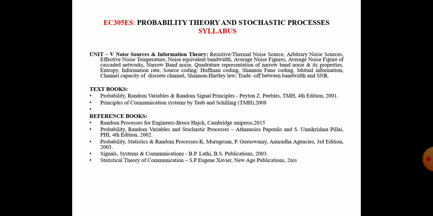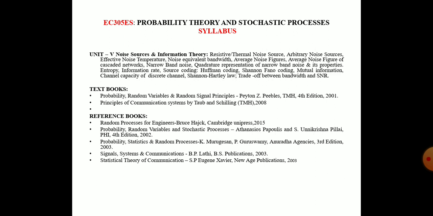In the first video I gave what books you have to follow. Once again I want to remind you that the first textbook is Probability, Random Variables and Random Signal Principles by Peebles. And if you want a local author, I suggest Probability Theory and Stochastic Process by Y. Mallikarjun Reddy. It is a local author's book. It is a good book.